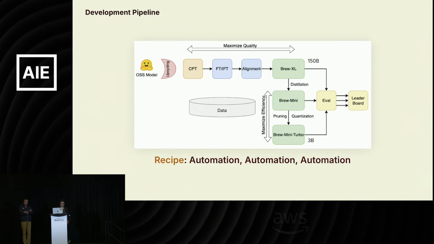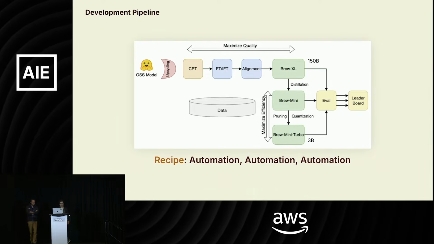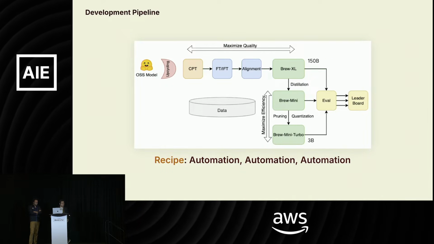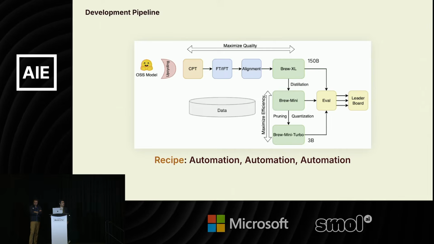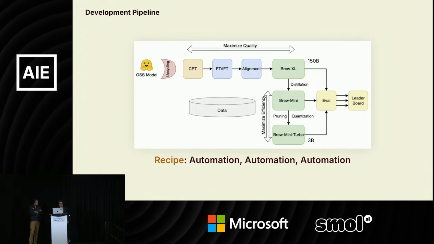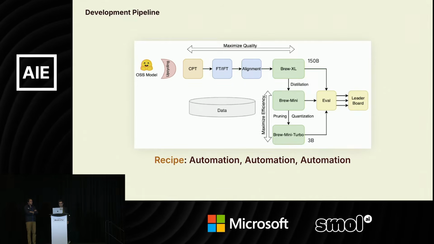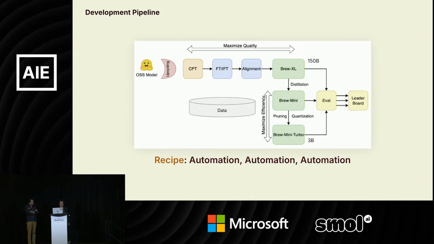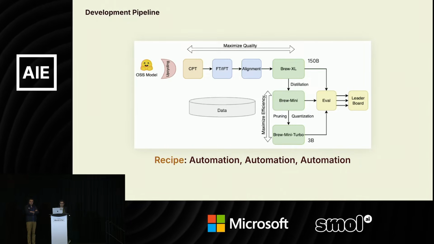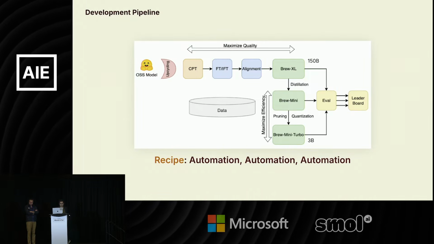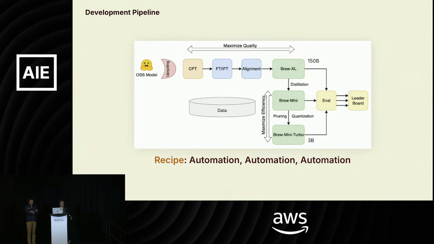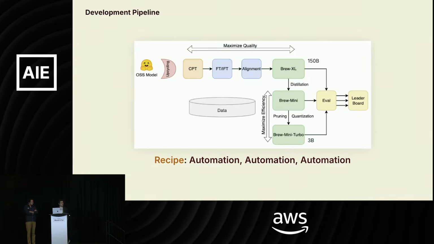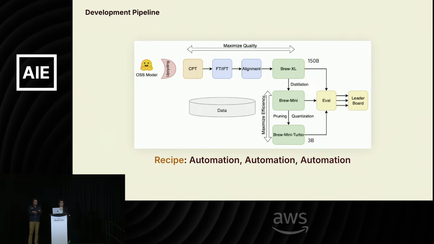As you can see, on the left-hand side, we start with the open source model. Then we do some magic of upcycling so that we can actually control the size of the model and the throughput versus the quality of the model. And then we have a few blocks of training: continuous pre-training, fine-tuning, instruction fine-tuning, and also alignment. At this point, we have this large model, which we call BRU-XL, which you can think of as a large model with 150 billion parameters that does really, really well.